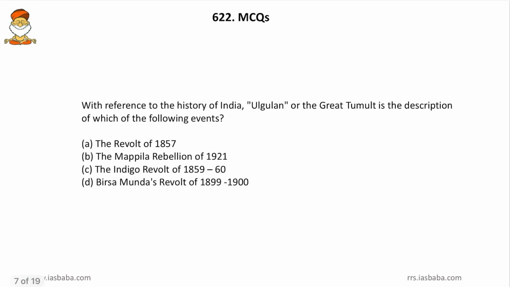With reference to the history of India, Ulgulan or the Great Tumult is the description of which of the following events? So friends, this was in the news because of Birsa Munda, and Birsa Munda's statues and photo were set up in the parliament premises. So in that context it became news. It is an easy question, and almost all the daily current affairs of several institutes covered this topic, and I don't think it will be difficult for you to hit the right answer. So these are the MCQs.